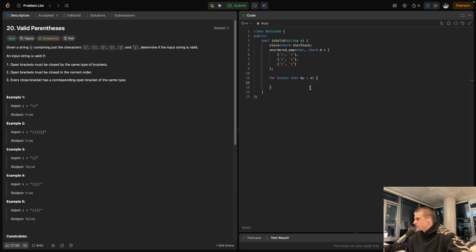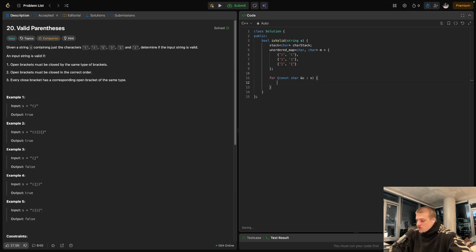Basically we're iterating for every character C in S, and I'm going to use const reference because if you don't, this code creates a copy of the string. We don't need the compiler to do that, so we say reference, don't make a copy, but we don't accidentally modify this array, so we say const. That'll save a little bit of space.